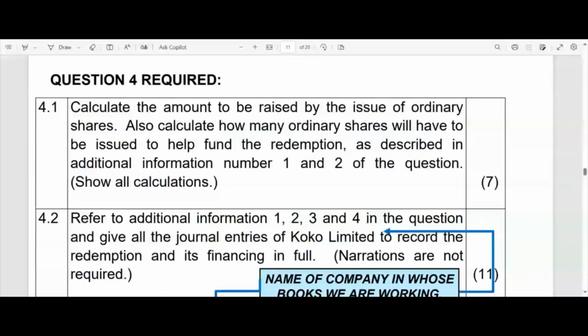So they cannot approve this redemption that we are going to be looking at unless they've passed those two tests that we've mentioned. They've minuted that they've done the test in the directors' meeting minutes, and then also they must either have enough funds in their own bank accounts available, and if they don't, they must have a plan to obtain sufficient funds so that the company does not bankrupt itself, so that the company doesn't end up being either insolvent or illiquid.